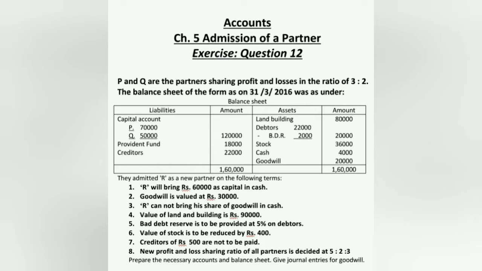Seventh adjustment, that is creditors of rupees 500 are not to be paid. Liability reduces. That's why it is going to be given effect on credit side of your revaluation account. Eighth adjustment, that is new profit and loss sharing ratio of all partners is decided at 5:2:3. As it has already been discussed that new profit and loss sharing ratio is given, it is compulsory to find out sacrifice ratio for the accounting treatment of goodwill. So let us see the solution.